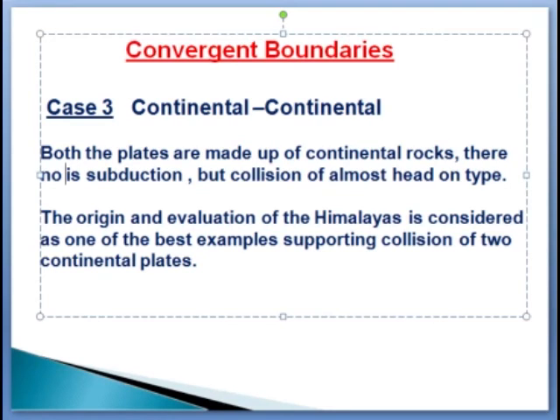So this is the example of two continental plates supporting collision.